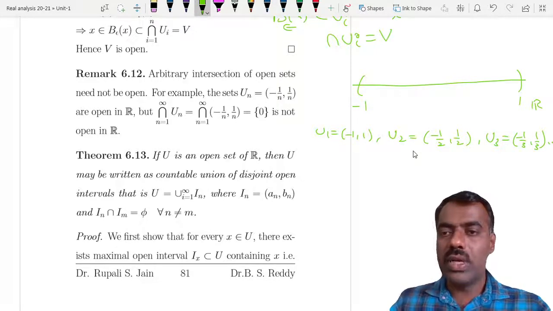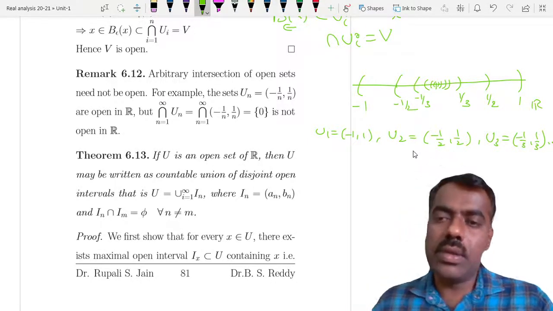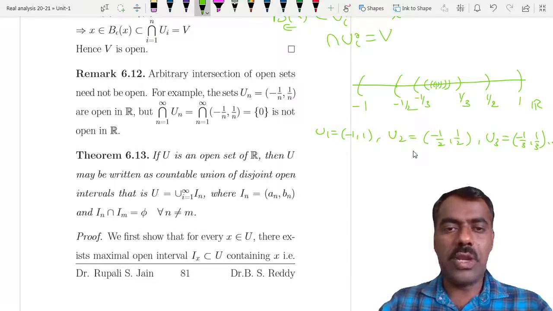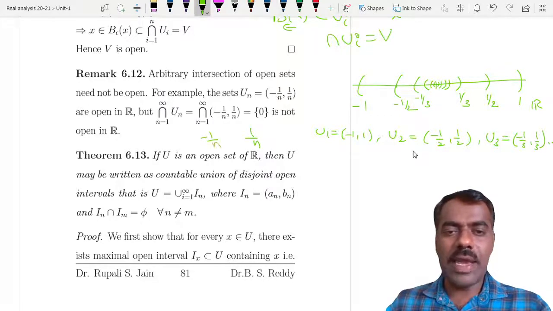What is U2? The moment it is half, this is your U2, minus half to half. Then something like this is minus 1 by 3 and then 1 by 3. So if you see, it is going closer and closer. So your interval size becomes smaller and smaller, and you can easily show that 0 will always be there in every set we have given here, because this 1 by n, if you take minus 1 by n, then